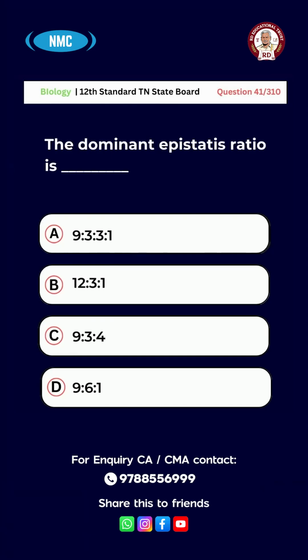Question number 41. The dominant epistasis ratio is option A, 9:3:3:1. B, 12:3:1. C, 9:3:4. D, 9:6:1. And the right answer for this question is option B. 12:3:1.